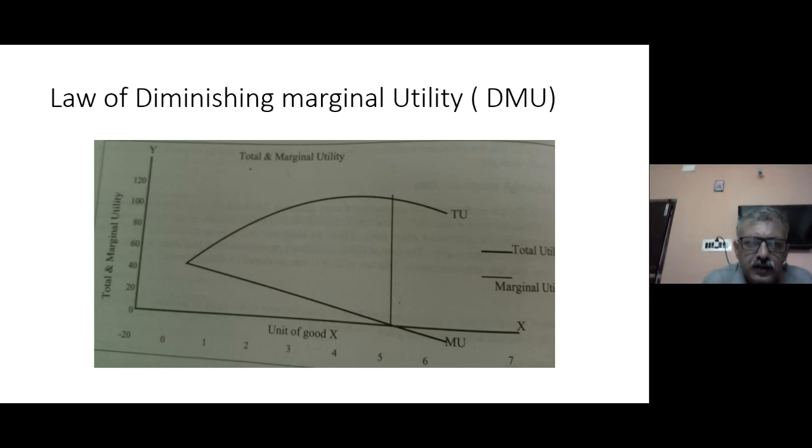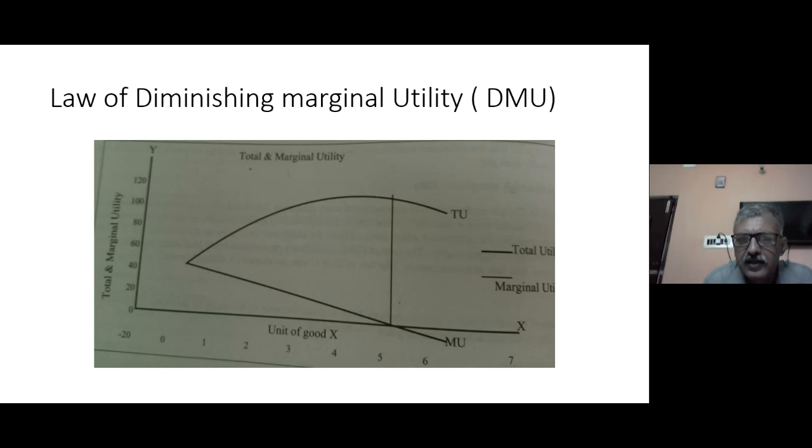The moment you added another unit, your marginal utility declined to somewhere around 20. So it is 0 to 40 at point 1, and 0 to 20 at point 2, and as you keep increasing the number of units, the marginal utility keeps declining.